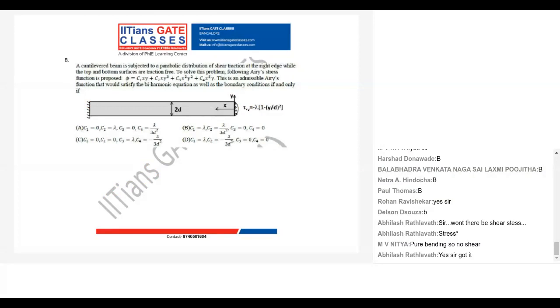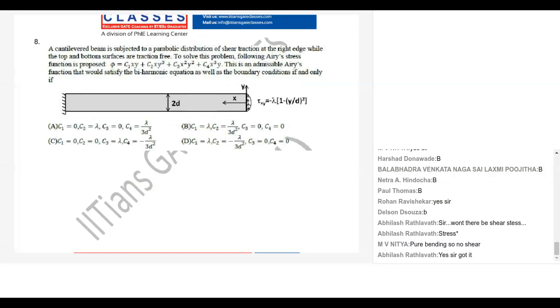Clear? So let's look into the next question, and I think that is the last question. It's a very good question. Read it. It says: a cantilever beam is subjected to a parabolic distribution of shear traction at the right edge, while the top and bottom surfaces are traction free. To solve this problem, the following Airy stress function is proposed: phi equals C1 x y plus C2 x y cube plus C3 x square y square plus C4 x cube y.